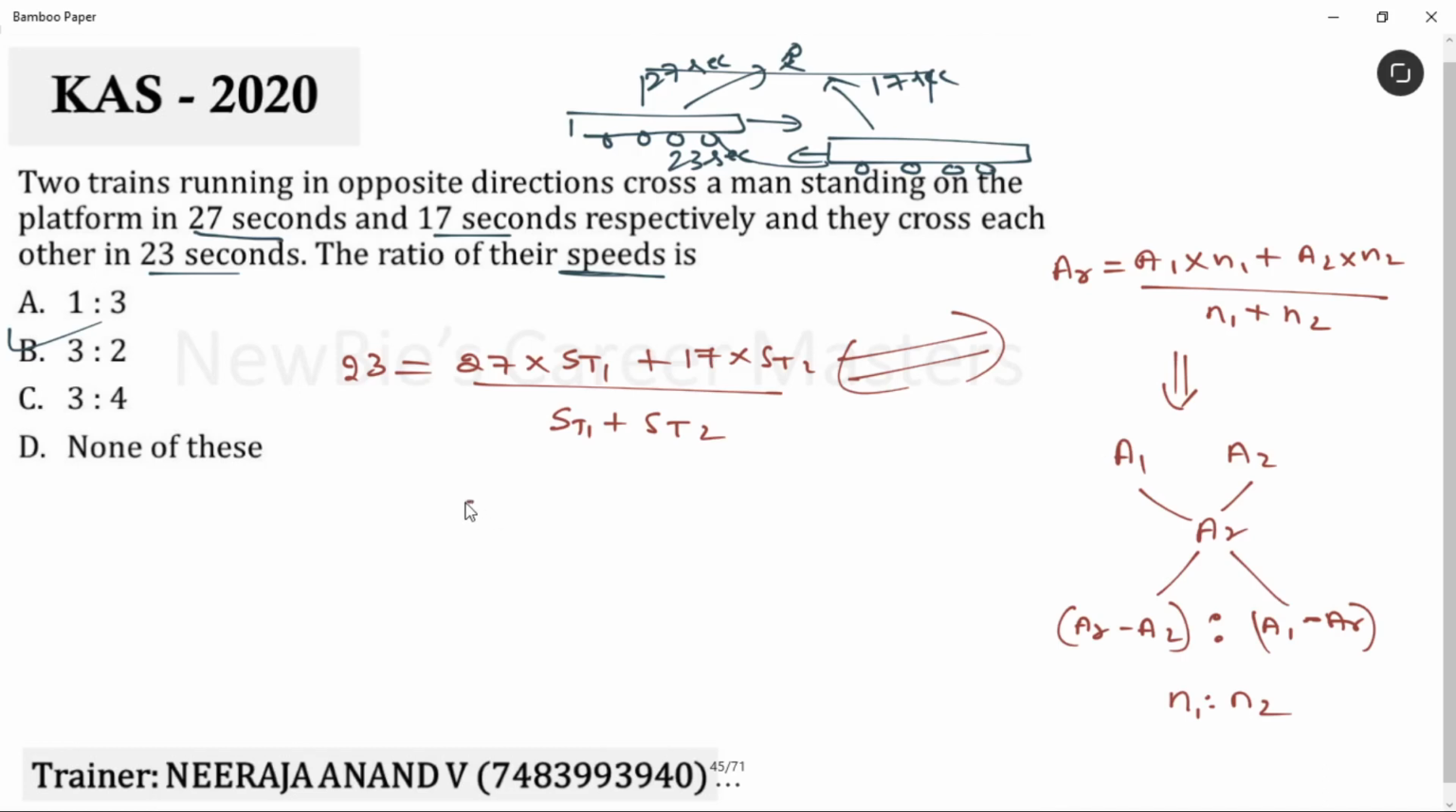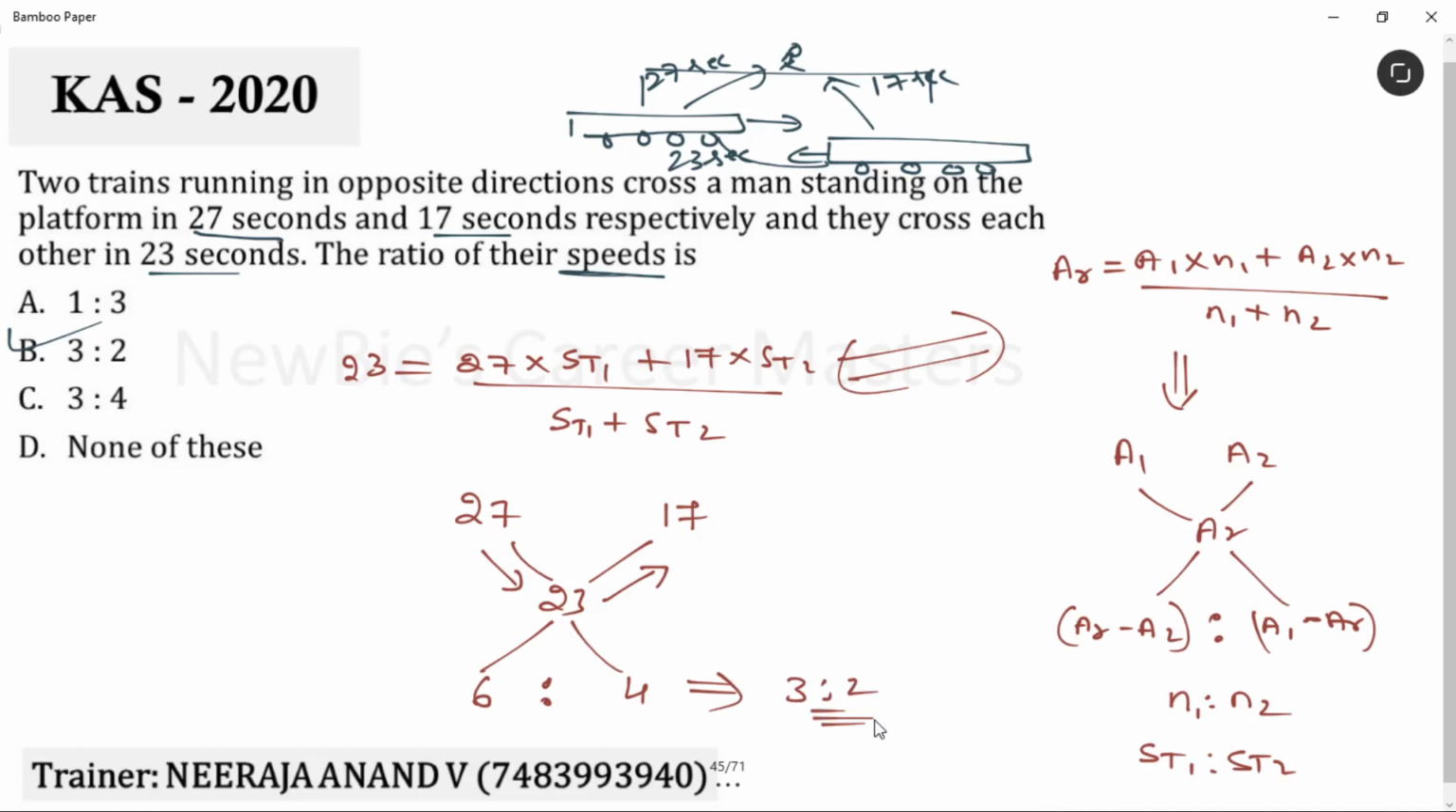Here the A1 value is 27 and the A2 value is 17, the AR value is 23. Here this N1, N2 is there, no? That gives you the speed ratio. Simple. To get N1 and N2, just subtract these two. 27 minus 23, we get 4. Then subtract like this. 23 minus 17, we get 6. That's it. 6 is to 4 is exactly equal to 3 is to 2, right? See, we got the answer. This simple it is. Okay, so we'll continue.